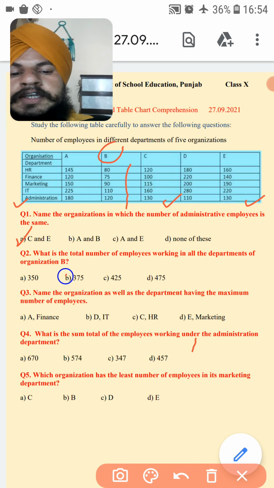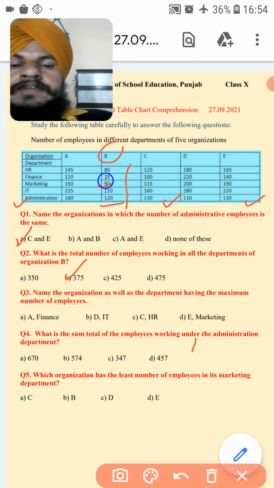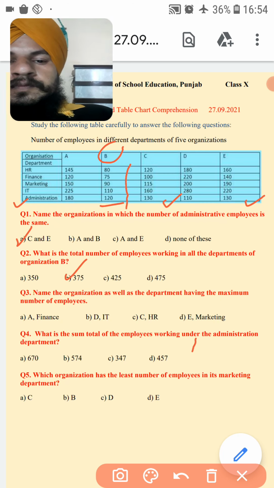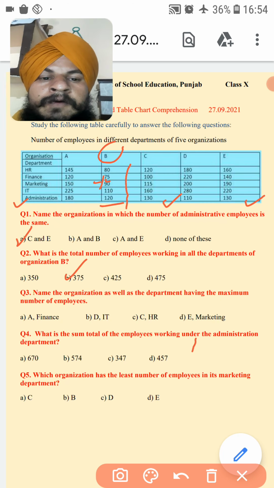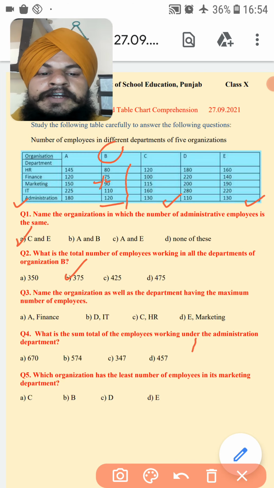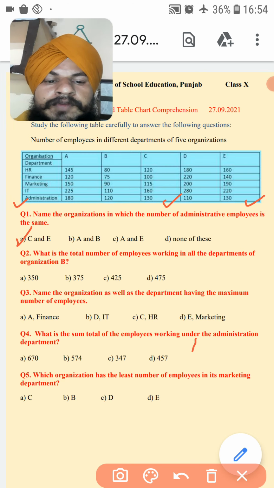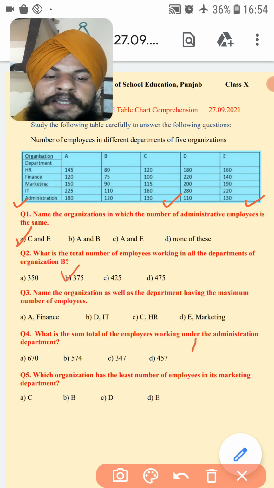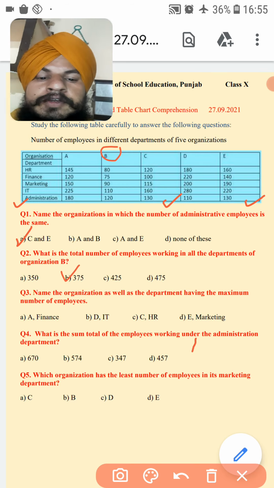You will find the sum of the B column, the sum of the employees, that is 375. So option B is the correct answer. First question option A, second question option B. We have taken the sum of the B column.